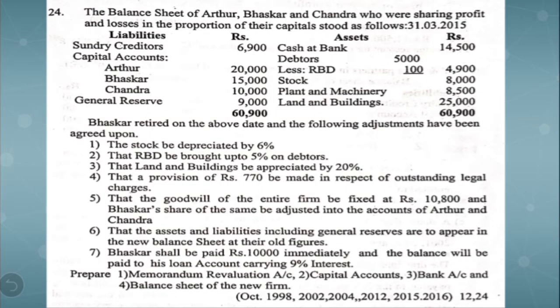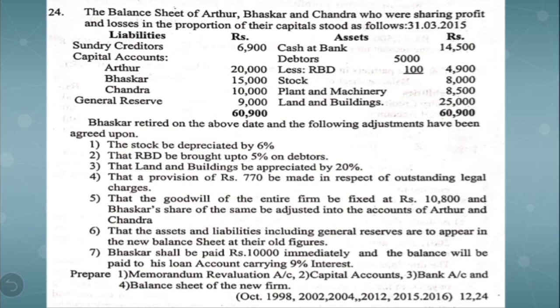The balance sheet of Arthur, Bhaskar and Chandra, who were sharing profits and losses in the proportion of their capitals, stood as follows as on 31st March 2015. On the asset side, we find cash at bank, debtors less RBD, stock, plant and machinery and land and buildings. On the liability side, we have sundry creditors, capitals of 3 partners and general reserve. Bhaskar retired on the above date and the following adjustments have been agreed upon.